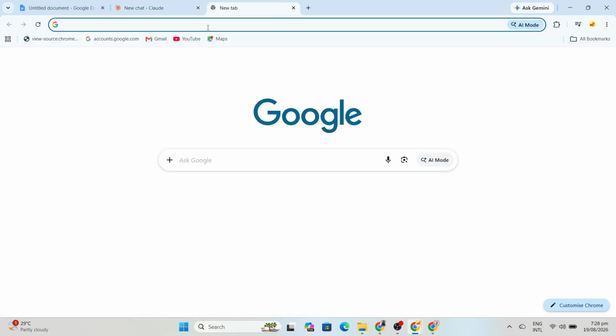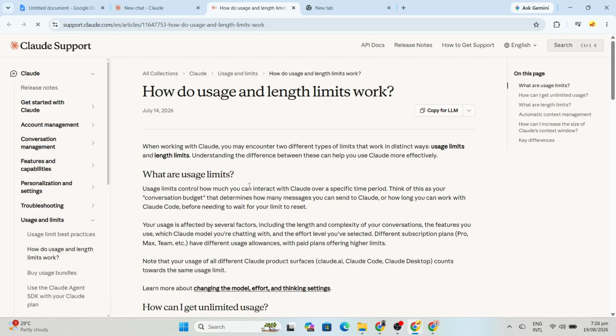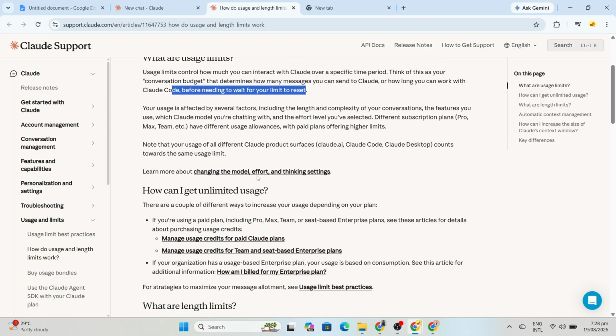First, it's important to understand something. A usage limit is not always based simply on how many messages you send. Sending one short message does not necessarily mean Claude only processed one short message. Your usage can be affected by the length and complexity of conversations, the model and features you use, and the context involved in your work. So if you have a large conversation, a project with instructions and uploaded knowledge, or you're using more demanding features, your actual usage can be very different from someone simply opening a fresh chat and asking one question.